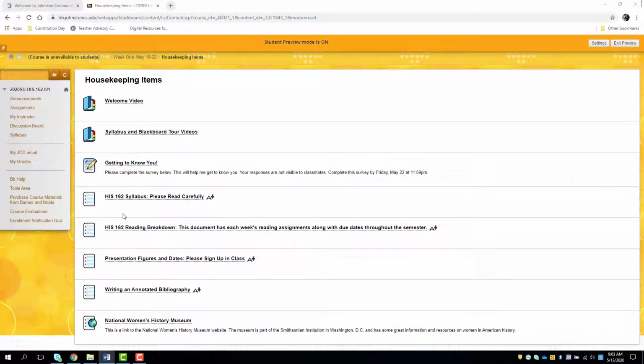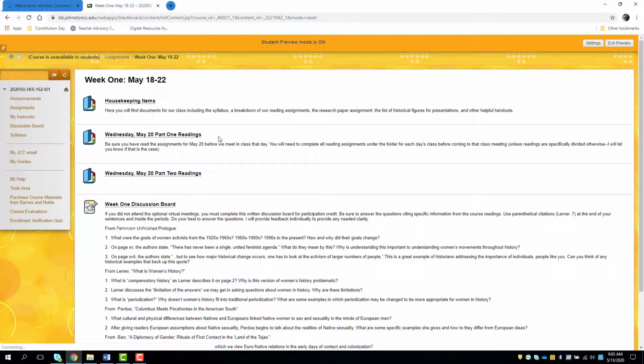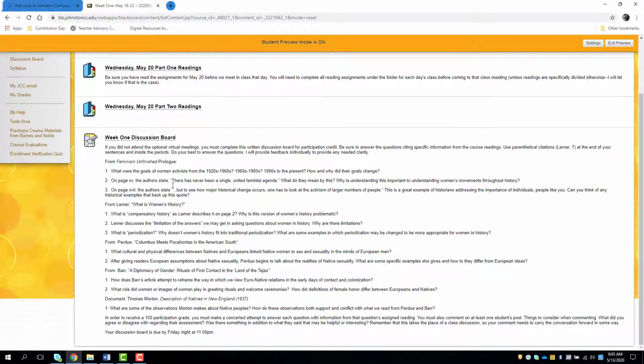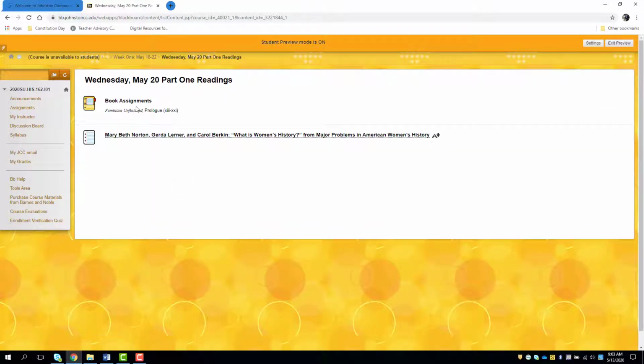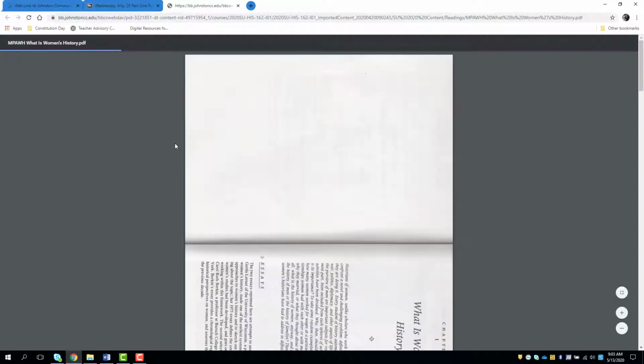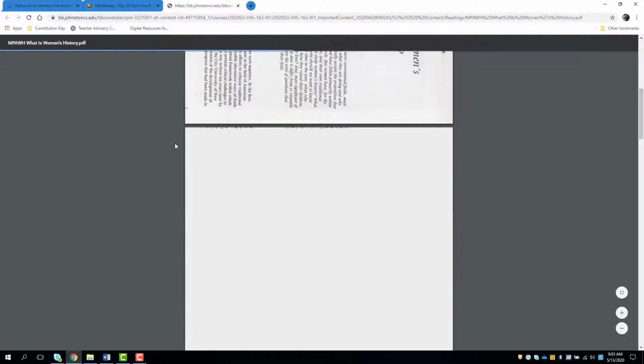All the guides and things that you'll need to remember, do, look through, read, and watch at the very beginning of the week are in there. Then this discussion board is just one in the week, and it combines these two things. If you click on part 1, there's the book assignment. It's an item because I don't have anything scanned in there, since you're going to read the book. And then this is the What Is Women's History article. You can rotate this, I promise.